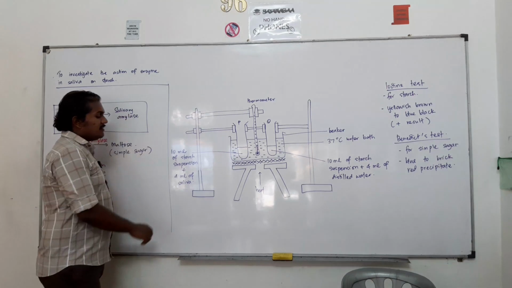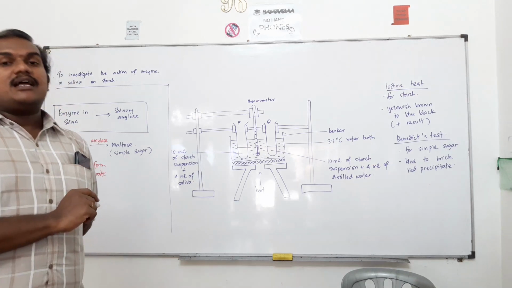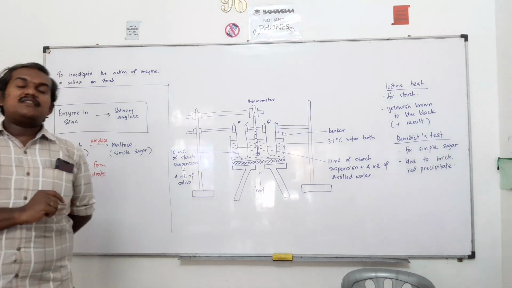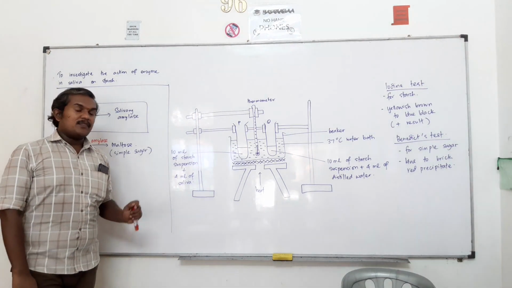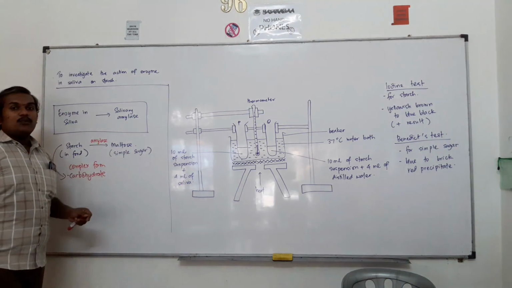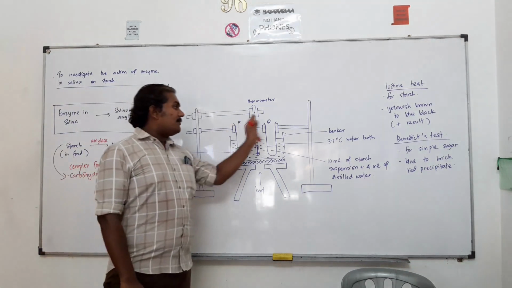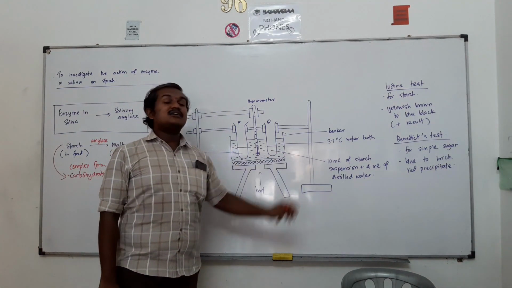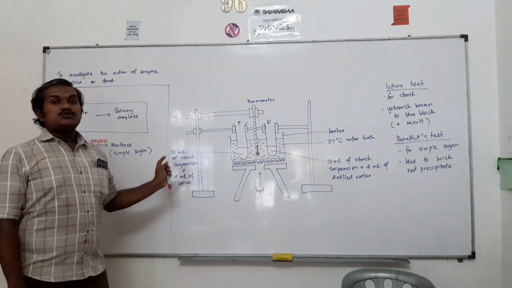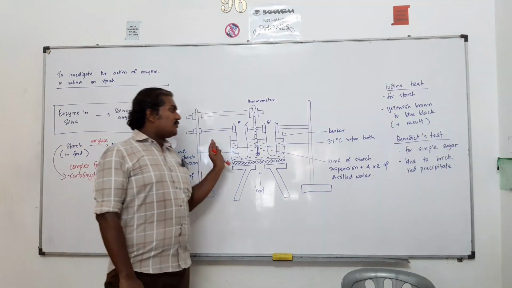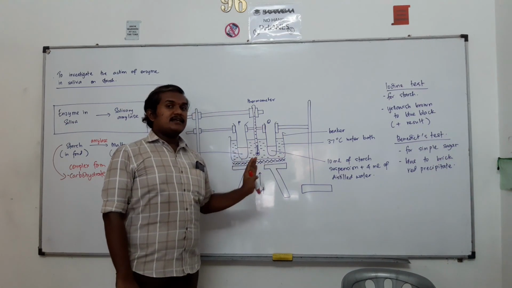Because saliva will be coming from the human body, and the saliva will be at the temperature of 37 degrees Celsius, which equals the normal body temperature. So the enzyme in the saliva will be working the best under 37 degrees Celsius. So we are going to prepare a temperature of 37 degrees Celsius, which is the optimum temperature for the amylase to work on. So we are going to make sure that the water bath is actually at 37 degrees Celsius.